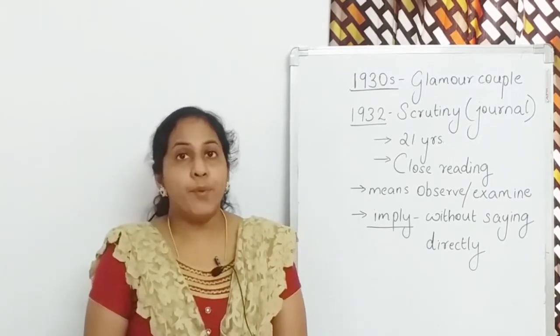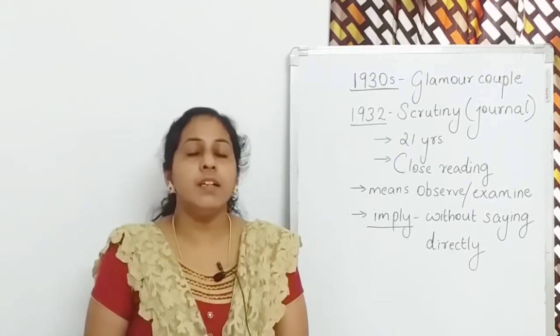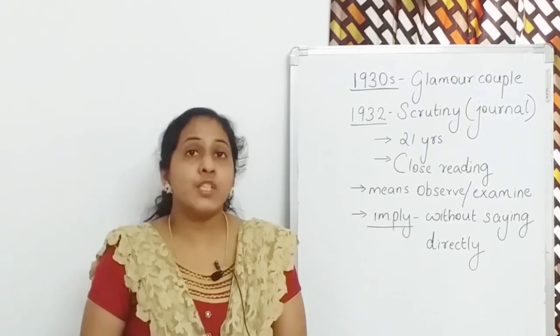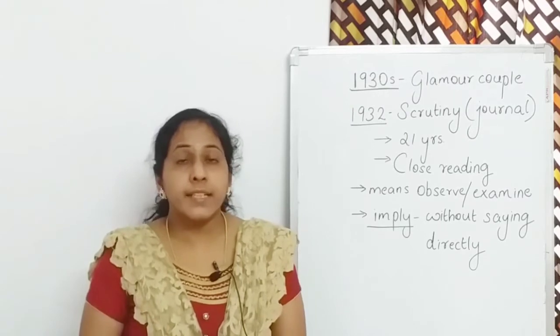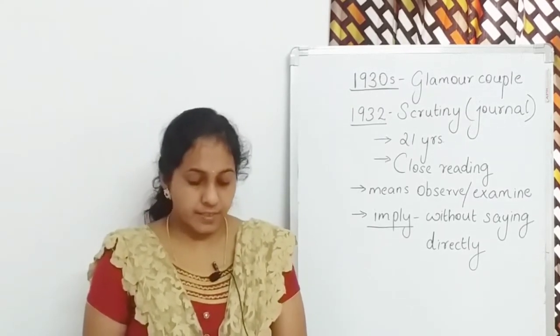What was that important journal? It was titled Scrutiny. Scrutiny was the name of the journal that they founded, and they produced it together for 21 years. For 21 long years, the husband and wife produced the journal.